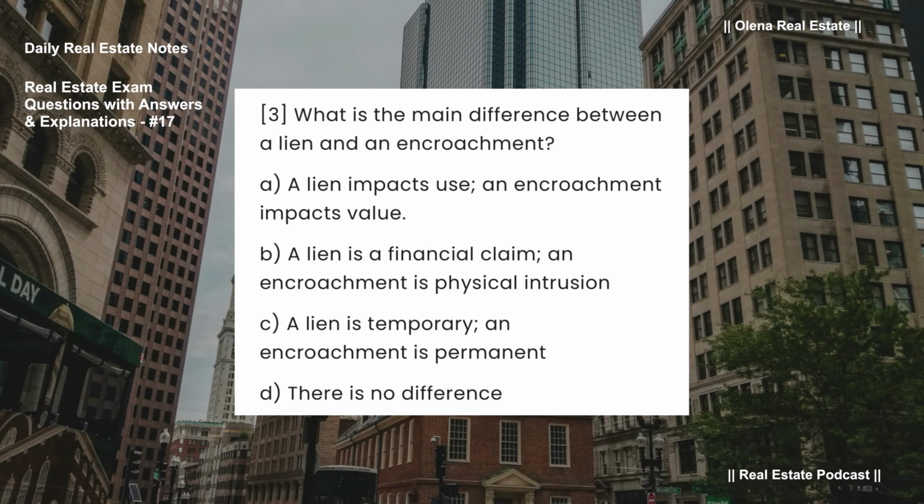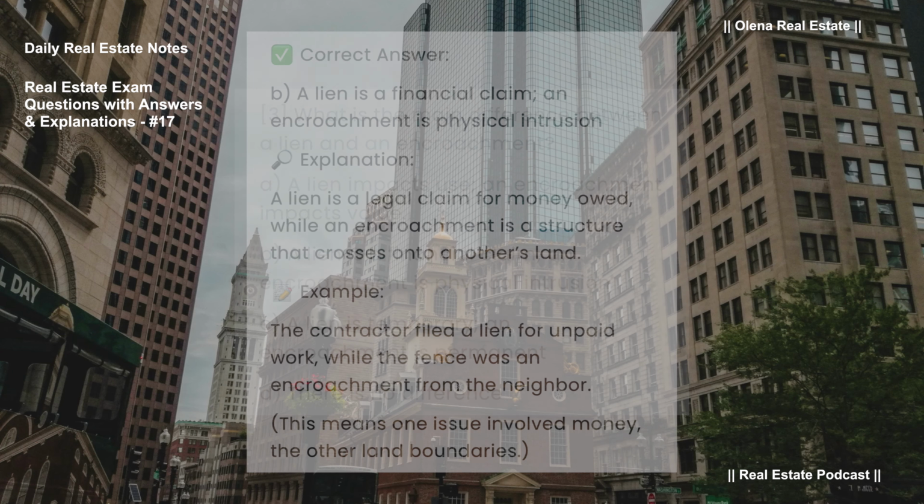What is the main difference between a lien and an encroachment? A. A lien impacts use, an encroachment impacts value. B. A lien is a financial claim, an encroachment is physical intrusion. C. A lien is temporary, an encroachment is permanent. D. There is no difference.